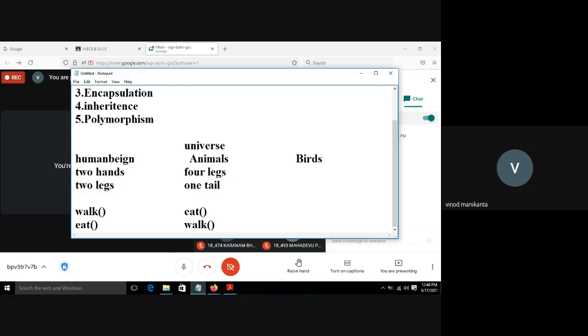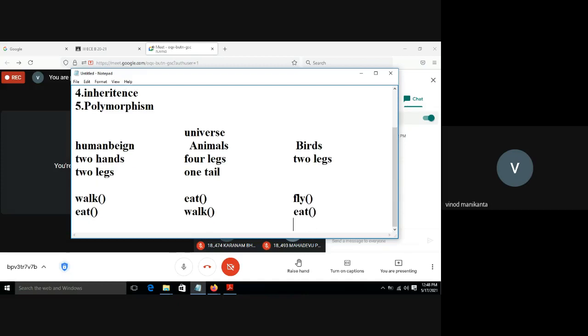Birds have two legs. What behavior will they have? Birds can fly, right? They can also eat and walk. To say whether it is a bird or not, it should follow all these properties. So I have classified human beings, animals, and birds.